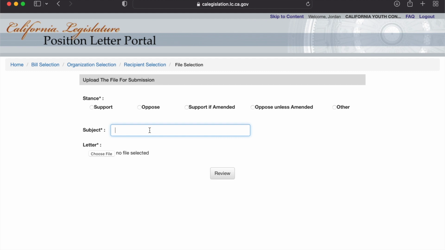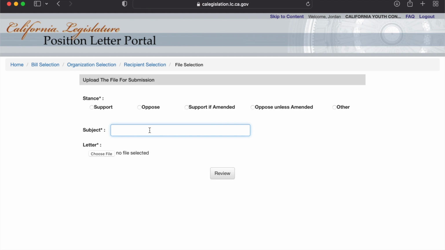In the subject line, you do want to type out what bill you are supporting or opposing, and also on behalf of who you are representing. So if you are a CYC member submitting a letter, it is very important to outline the chapter you are representing.